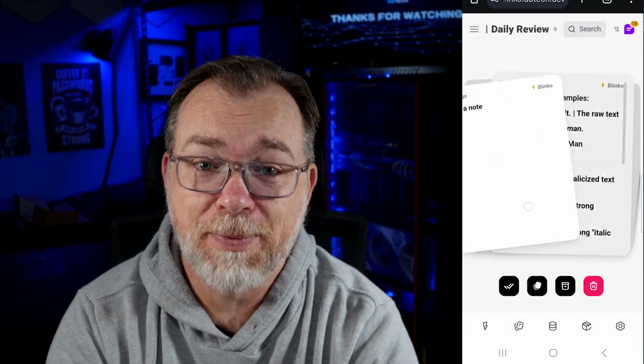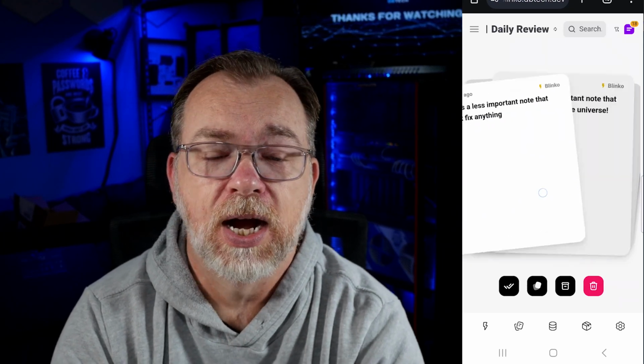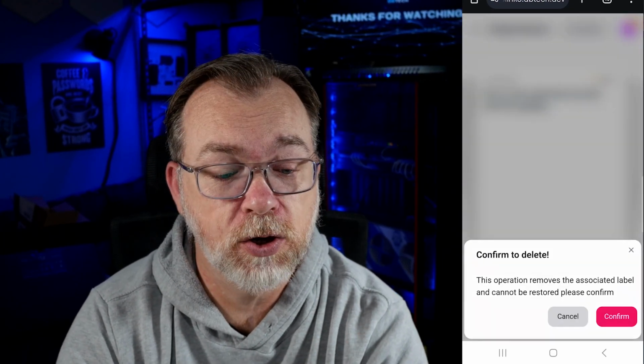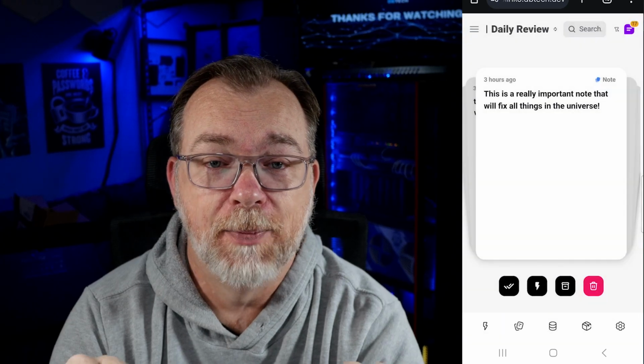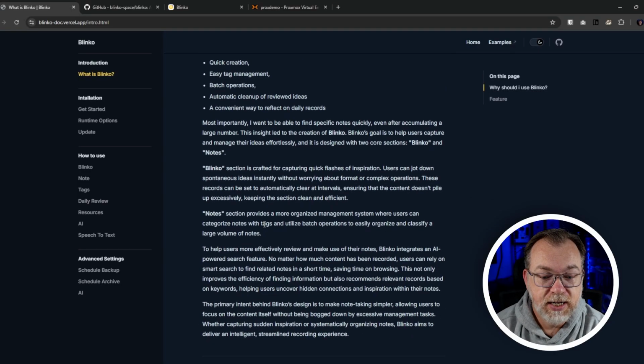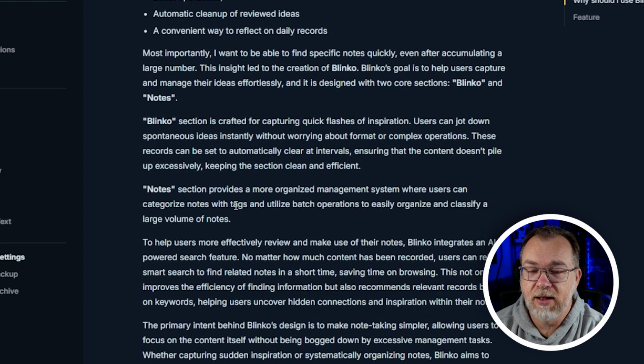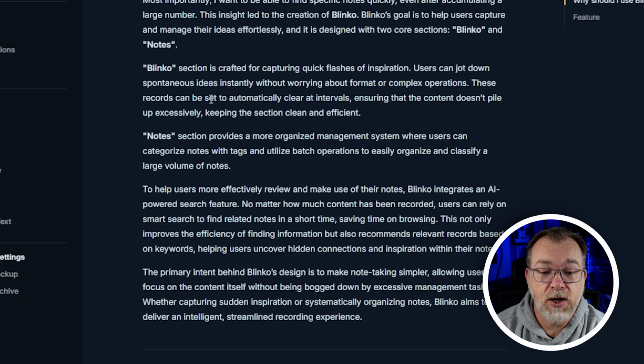But the idea behind this is that there are two parts to Blinko that we'll cover in a bit more depth later, and that is Blinkos and that is Notes. And basically, in fact, if we scroll down a little bit, here we go. There's more information here. You can read about why you should use Blinko and that sort of thing. But hopefully by the end of this video, you'll have a better idea of whether or not this is the right app for you.